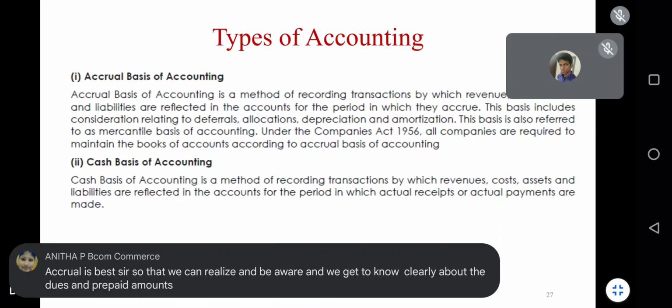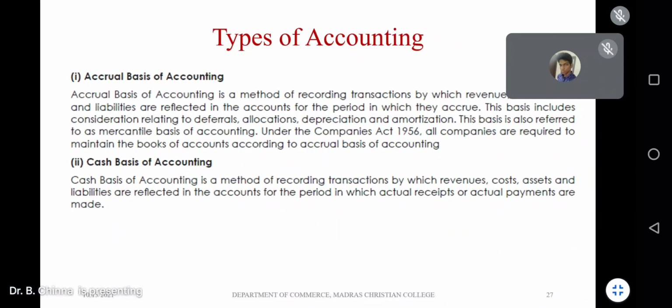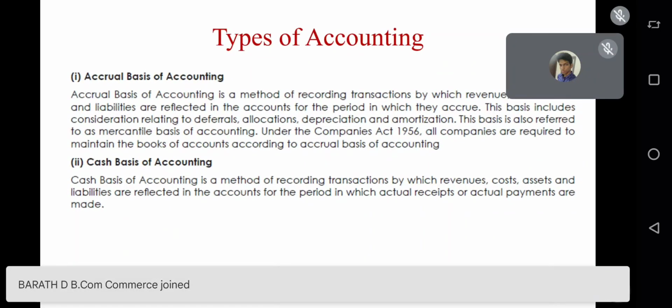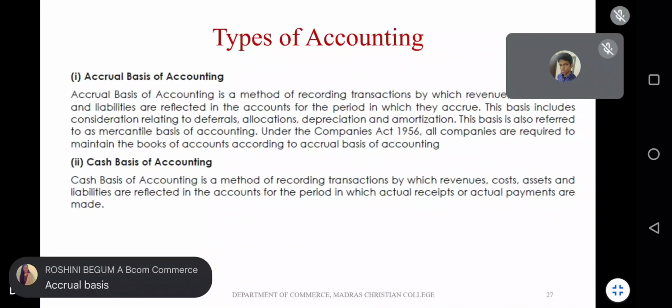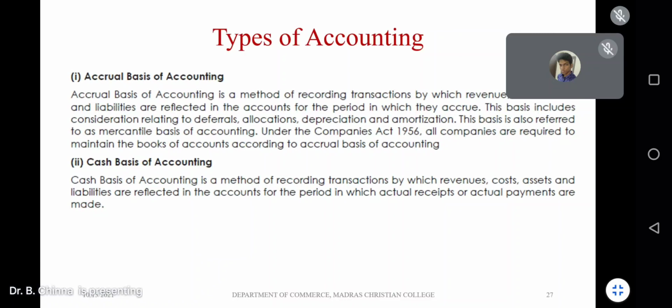across the globe, accrual basis always seems to be best because, as Purnima pointed out, you can see the current situation. And it doesn't mean that because of following accrual basis, you will enter all the accounts and all the transactions into your books of accounts as it is received. No, they will just mention it is accrued, but it is yet to be realized. For example, you need to pay salary of 10,000 rupees. They will not say salary pay 10,000.